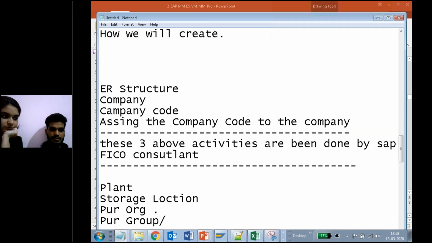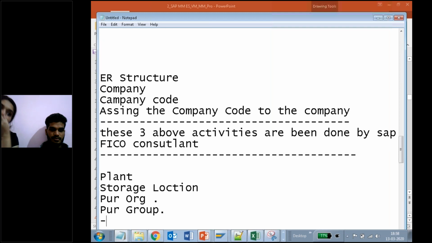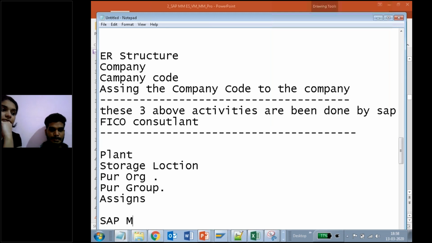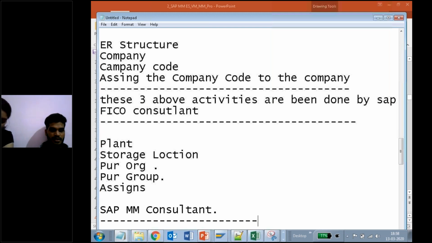So all of the above will be created, and assigned also. Yes or no? All will be created by the SAP MM consultant. Clear? Yes, sir. This topic is clear. So you should know this one.